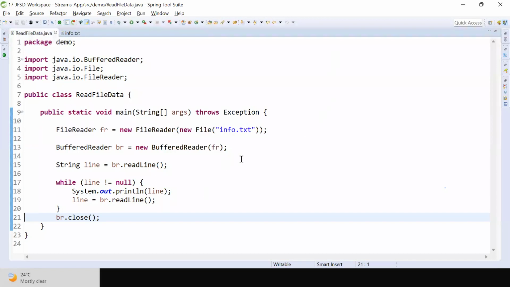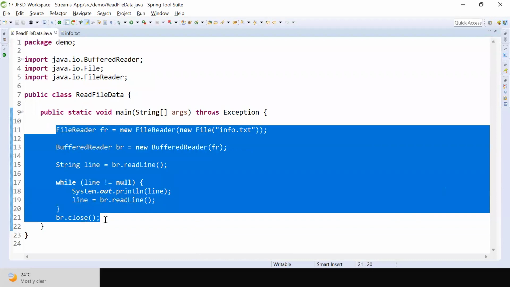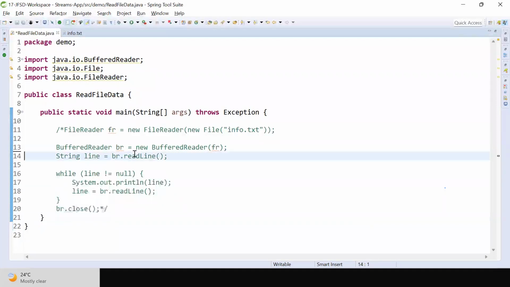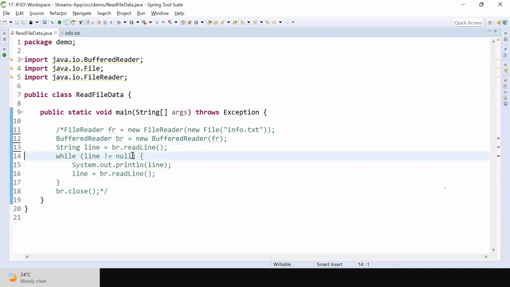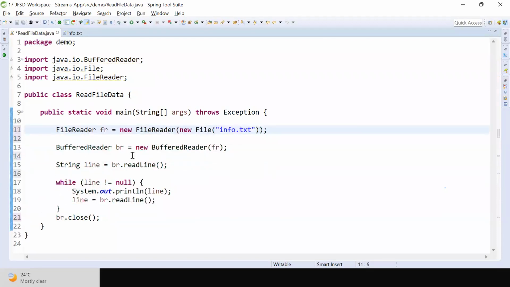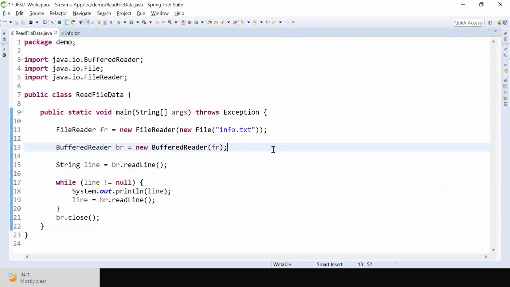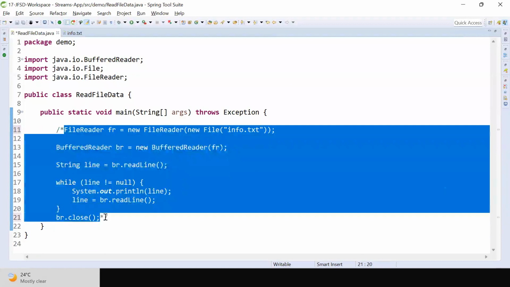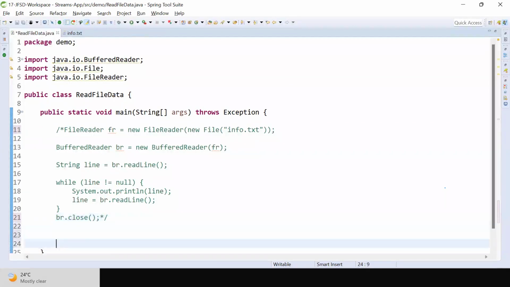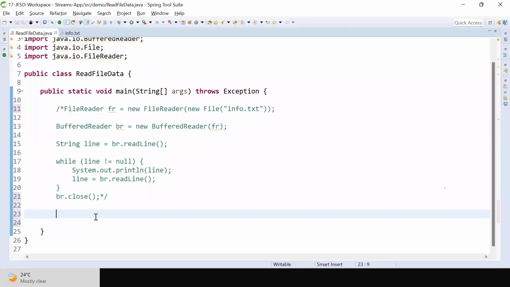But in Java 8, they made some changes to these IO streams to simplify file read operations. Now can we implement the same logic by using IO streams with the Java 8 changes? First of all, are you able to understand this logic? Now, can we see the new way, the new style, of reading the file data using a Java program with the help of Java 8?